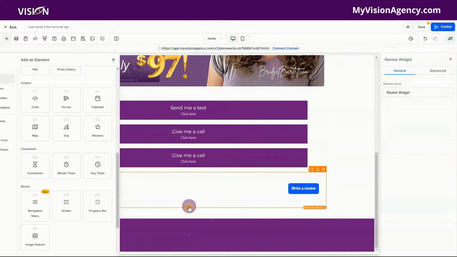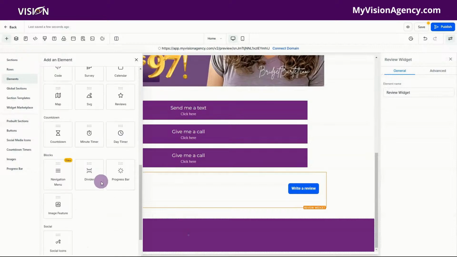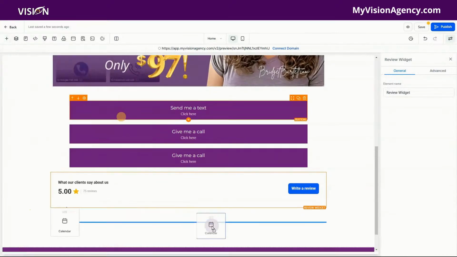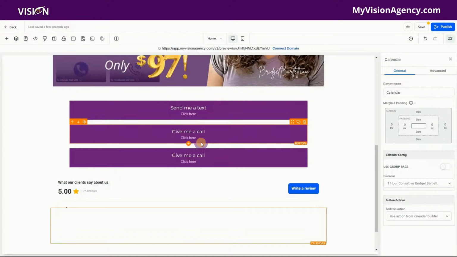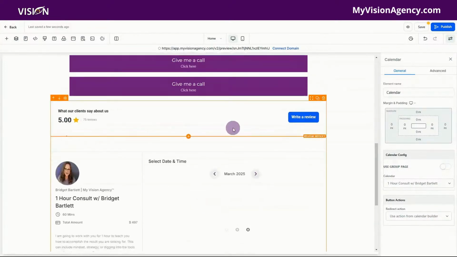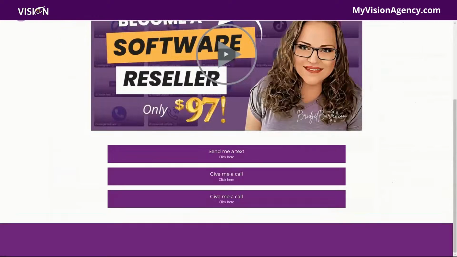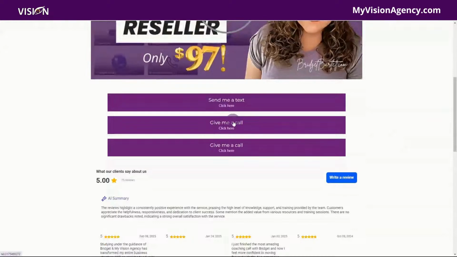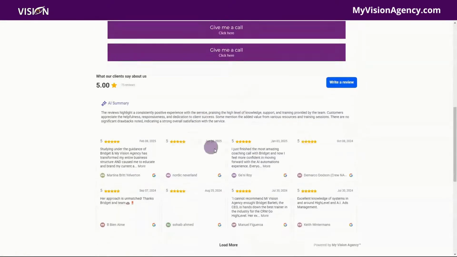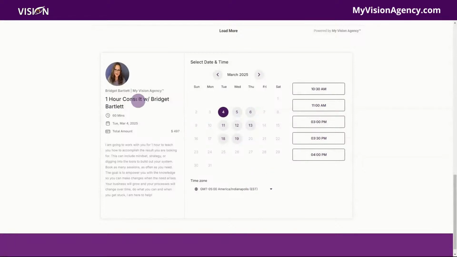We can also click here and we can add our calendar. So if we want them to book a session with us, we just drag the calendar link in, and then we can choose which calendar do we want to put here on our page. Let's save, and we can preview this. Let's refresh. You see we have our header, our video here. We have all of these buttons that we can use. We have our reviews, and we also have our calendar listed here.